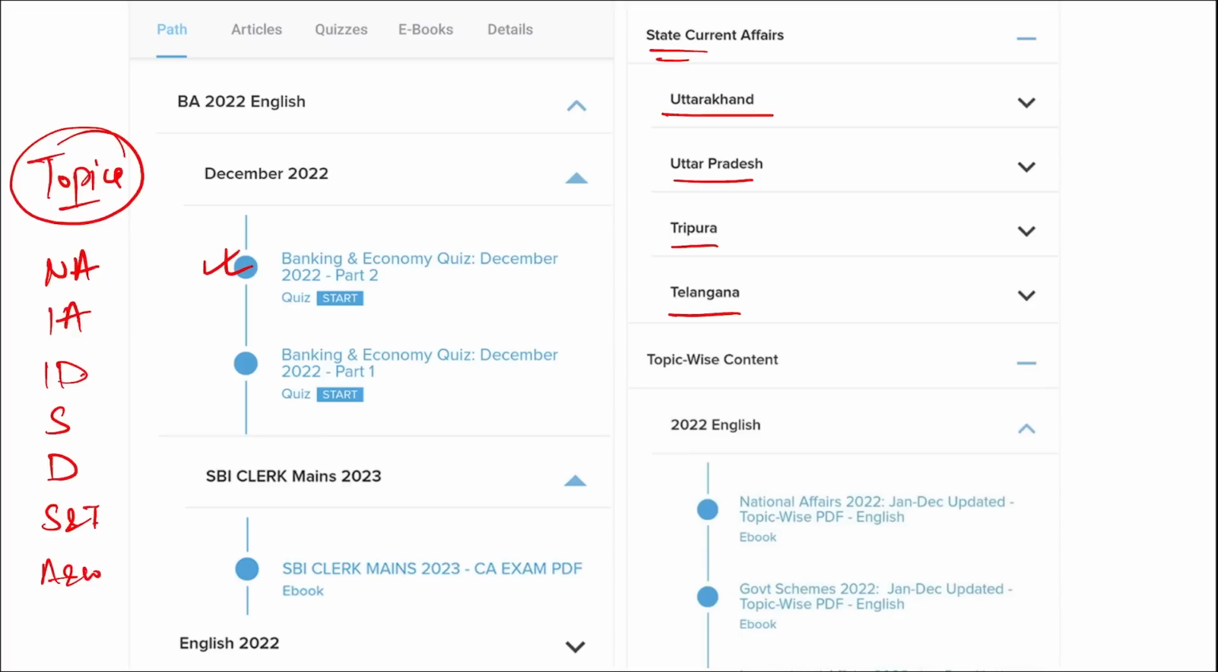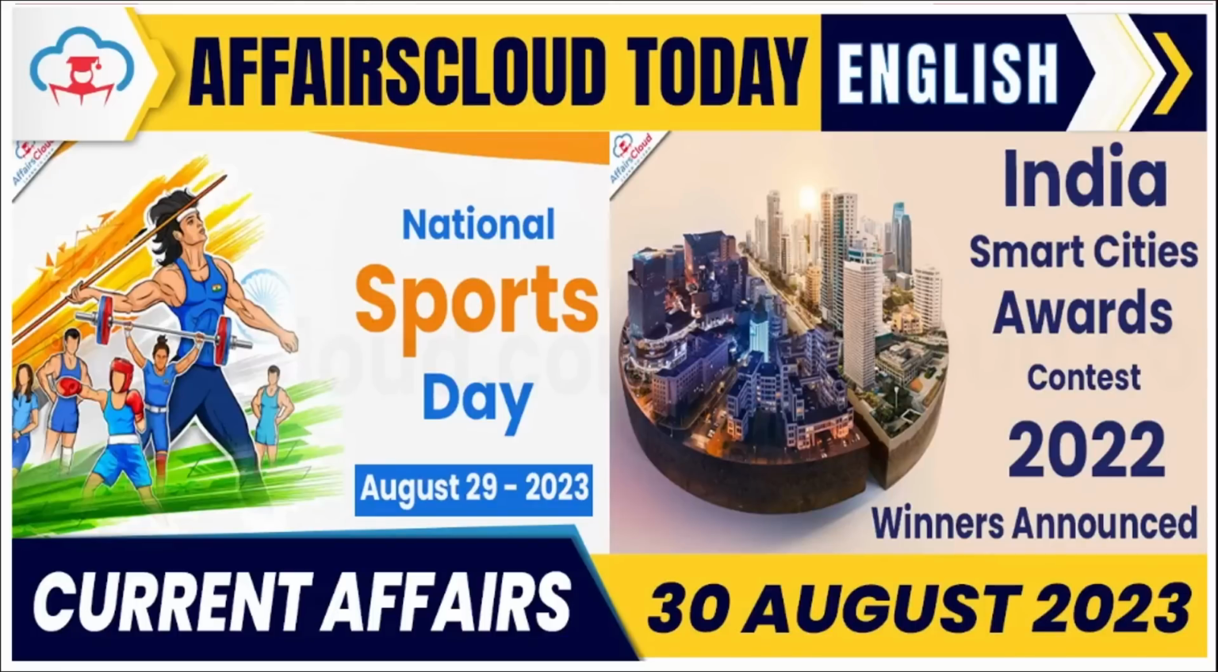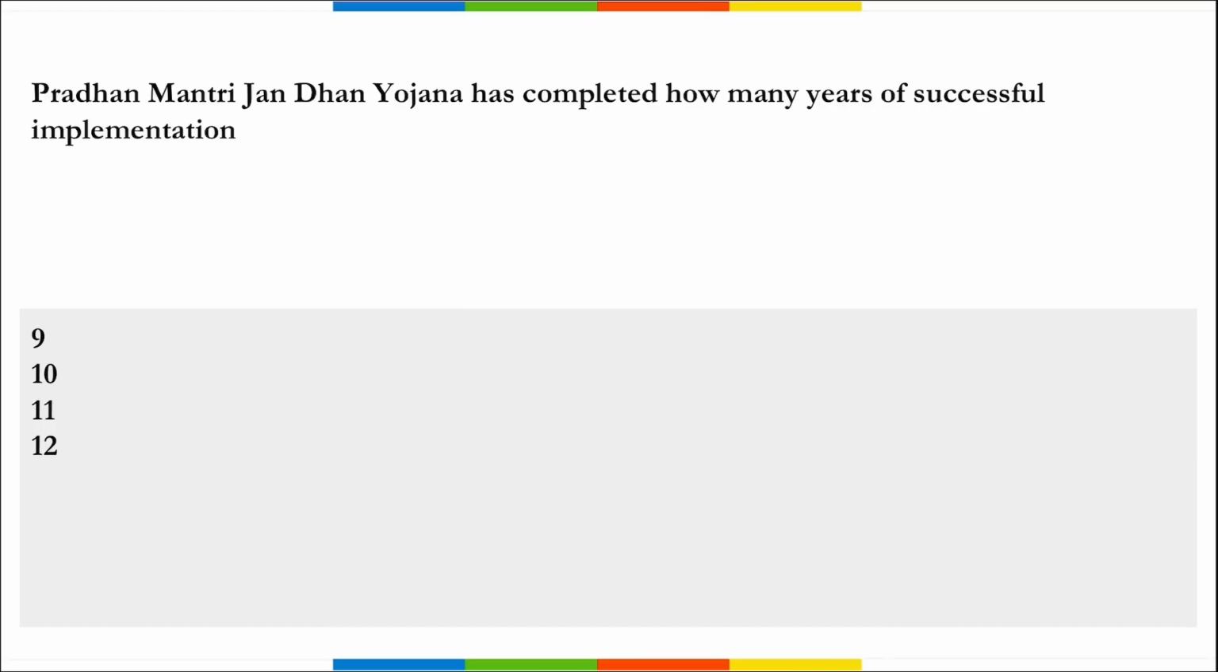Hello everyone. So in this video we will be discussing important current affairs of 30th of August. This session will be very important, so do pay attention till the end. Let's start. The first is Pradhanmantri Jan Dhan Yojna has completed how many years of successful implementation? So remember, Pradhanmantri Jan Dhan Yojna has completed a total of 9 years.